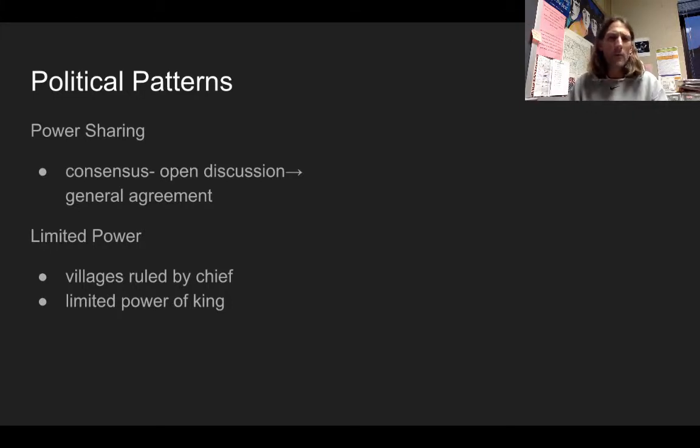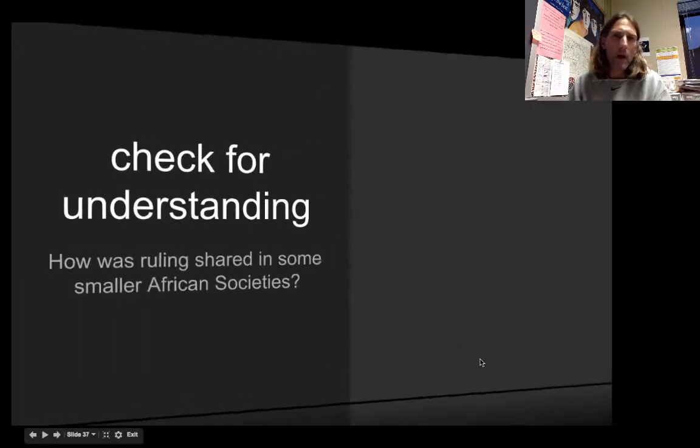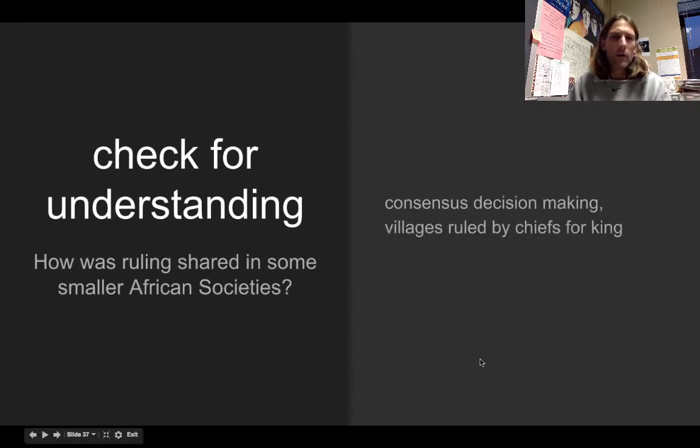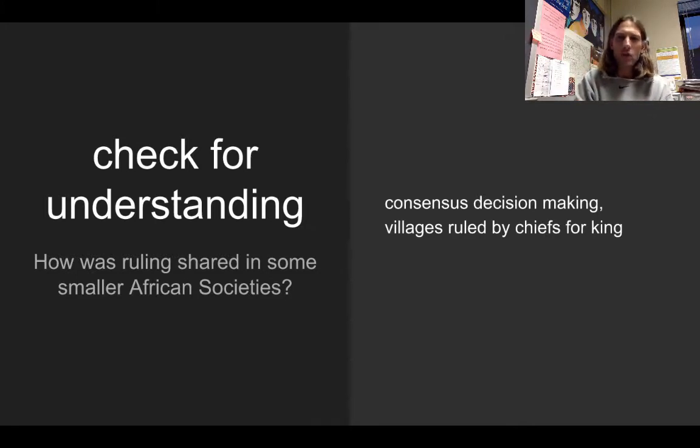And there is also limited power of kings in that these areas are just too diverse, too spread out. There's too many limitations to trade and transportation. And so a lot of that power has to get passed on to someone else. So you don't get these kings that have absolute power. It gets more spread out. And that's what the power sharing is about. So if we look at these smaller African societies, consensus decision making, and kings had to rely on chiefs to help them.